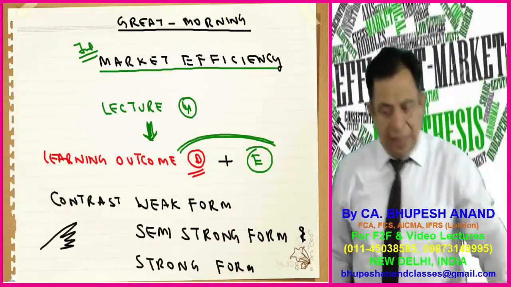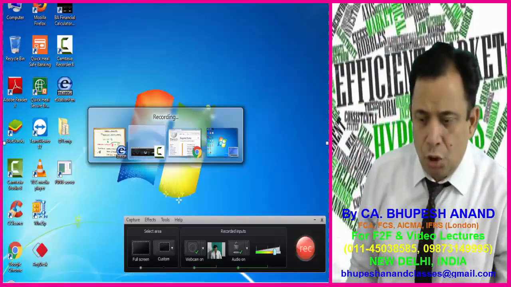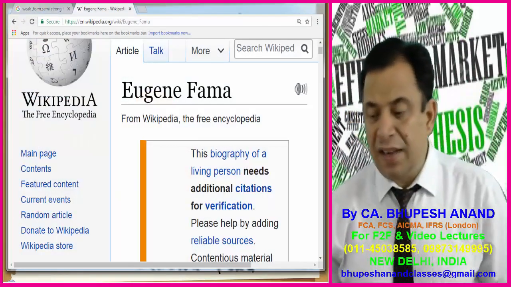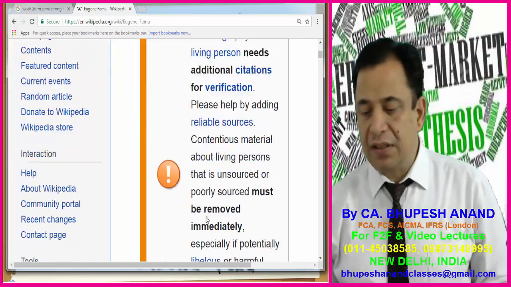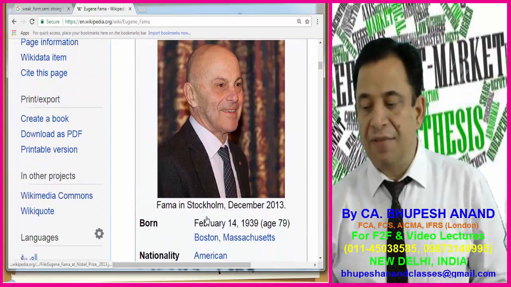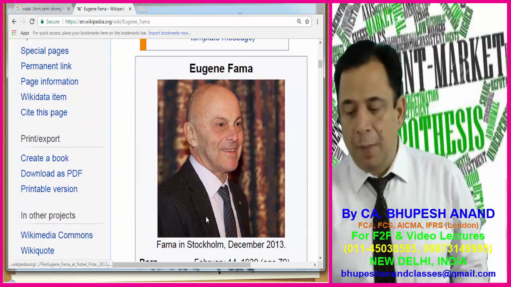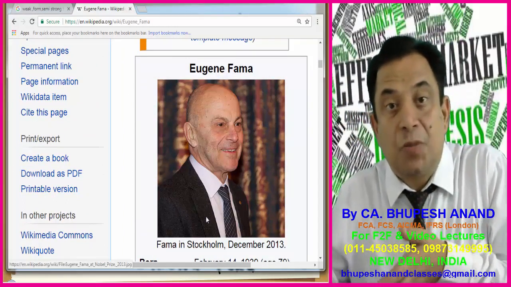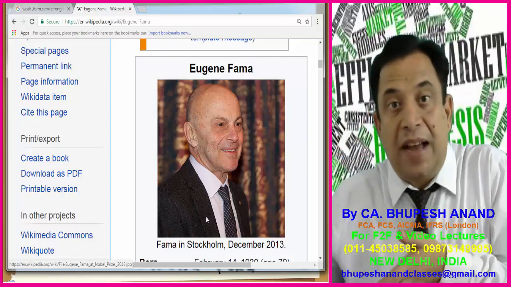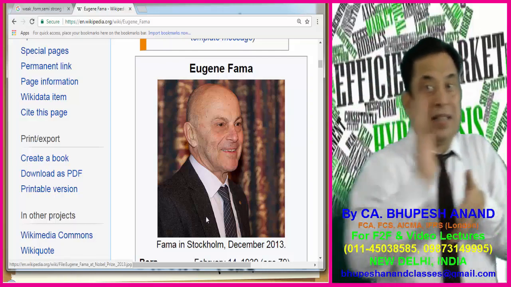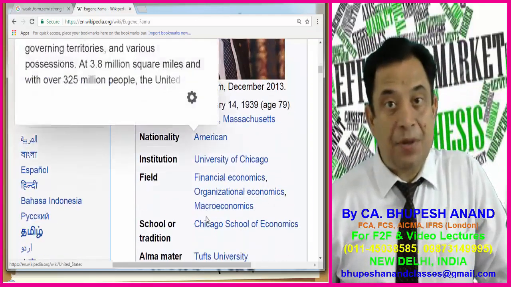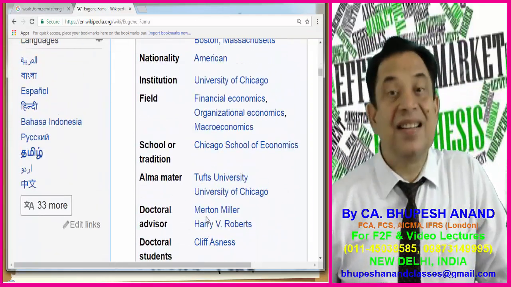We'll be discussing learning outcomes D and E, and let me show you Eugene Fama, the person who has invented all this. Eugene Fama, in Stockholm, December 2013. This person has proposed, as per his research paper and his hypothesis, that markets can be divided into three categories: one is weak form, second is semi-strong, and third is strong form.